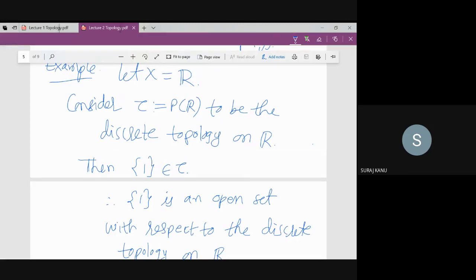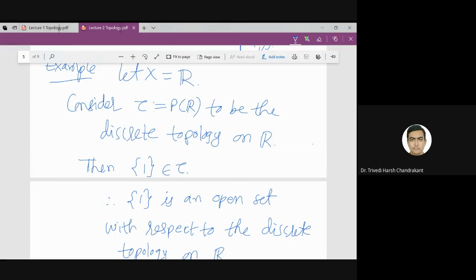But it was actually closed. You told earlier singleton sets are closed, but now you are saying it's open. I have never said singletons are closed. You know that on the real line, singleton sets are closed, that we already know from real analysis. But here tau is the power set of R, that's why it's a different set. Exactly, very good.